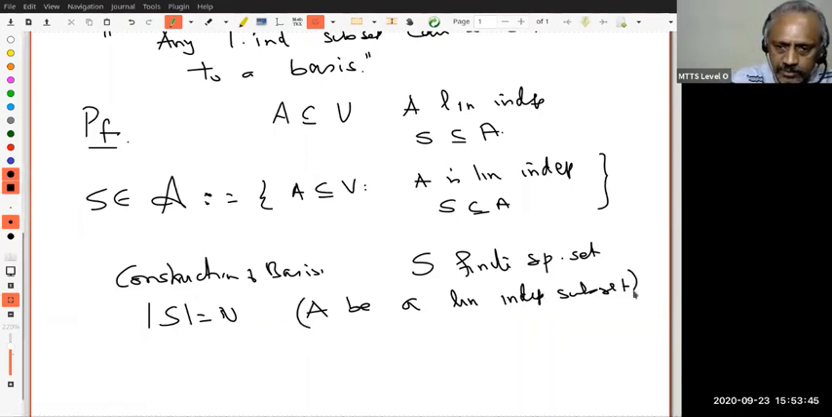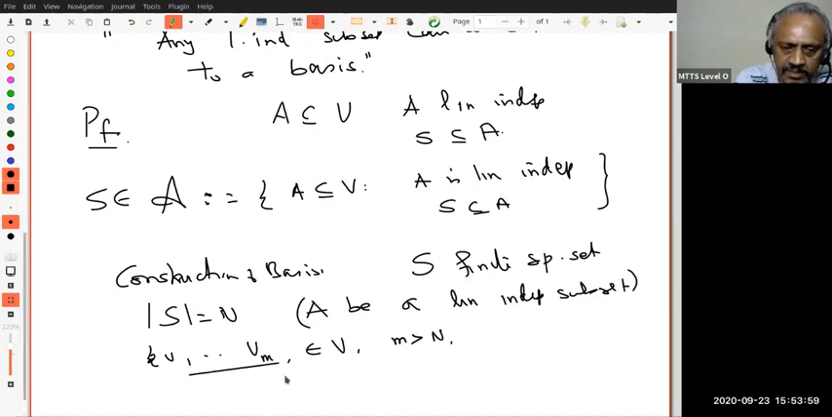No, but let us do that. Okay. Then we said that if V1 to Vm are in V and m is strictly greater than n, then this set is linearly dependent. That is, any collection of m vectors is linearly dependent if m is strictly greater than n. In particular, if I have n plus 1 vectors, it will be linearly dependent.